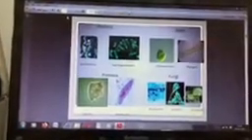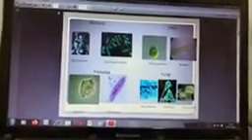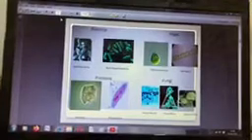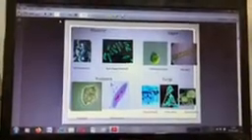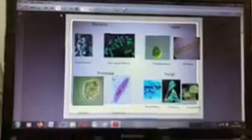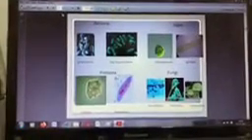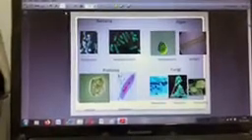Now we come to the third category of microorganisms, that is protozoa, right? These protozoa are also microorganisms which you can see under the microscope, and they cause many diseases like dysentery. Amoeba histolytica is a type of protozoa which causes amoebic dysentery in the body, right? Besides this, plasmodium. You all are aware of plasmodium. This is the malarial parasite, right?